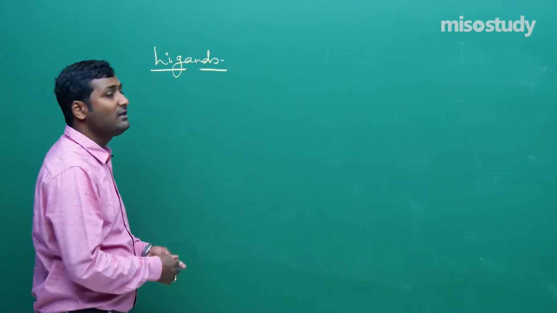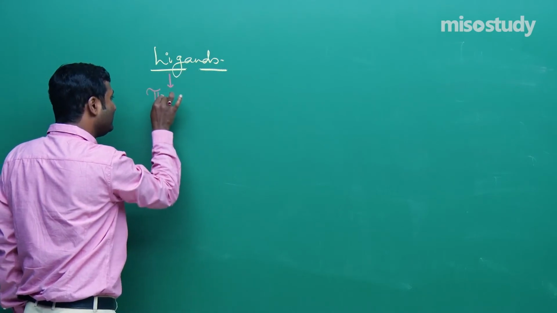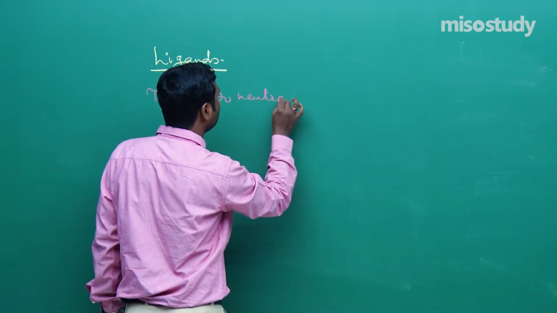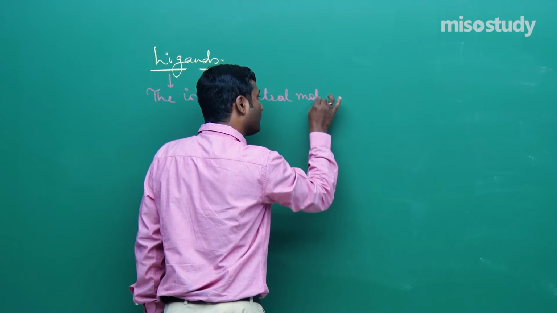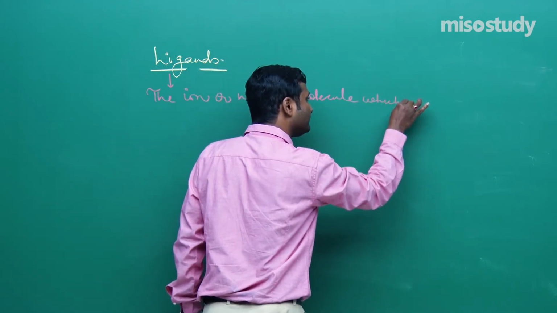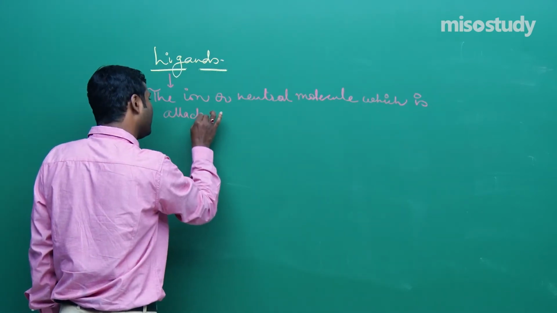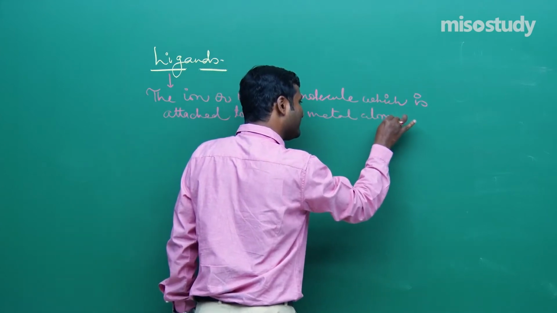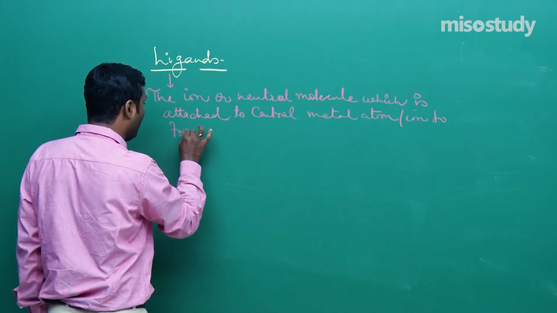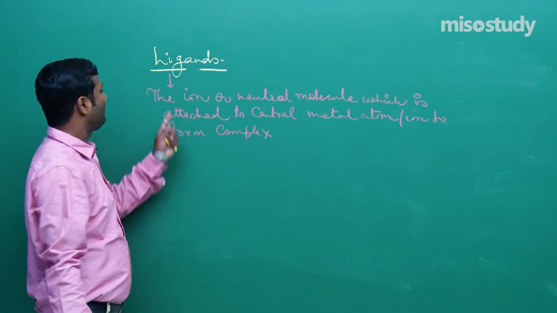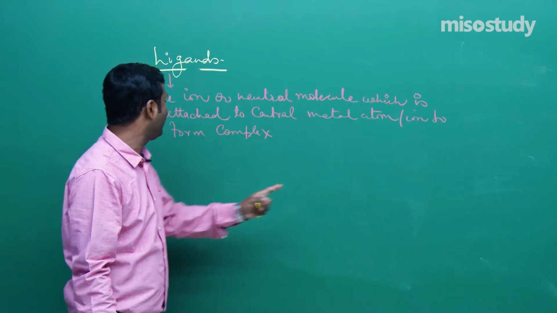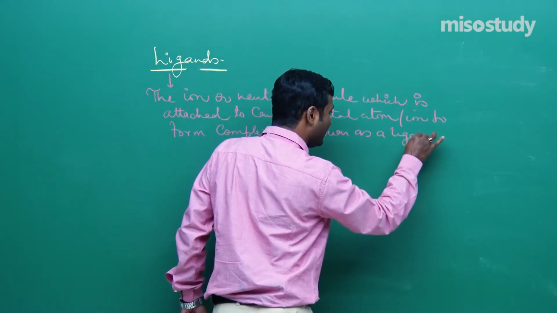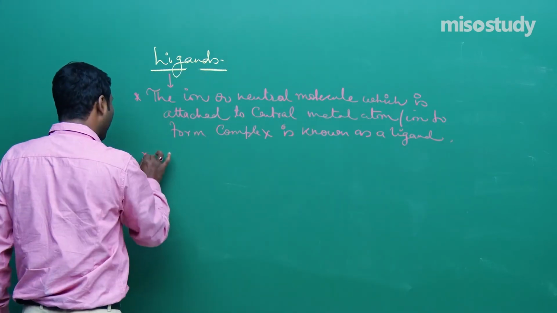If anyone asks you what you mean by a ligand: the ion or neutral molecule which is attached to the central metal atom, or you can say central metal ion, to form a complex, is known as a ligand. Is it clear to you?